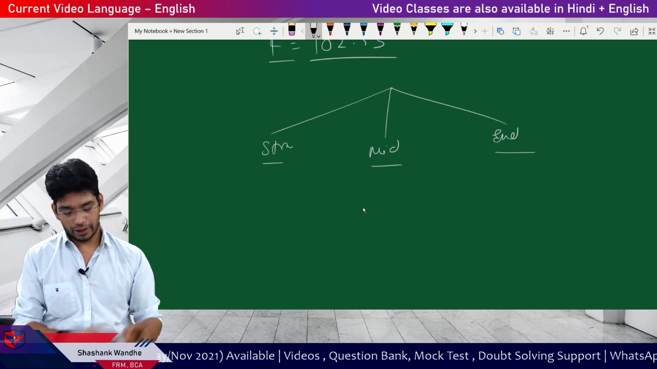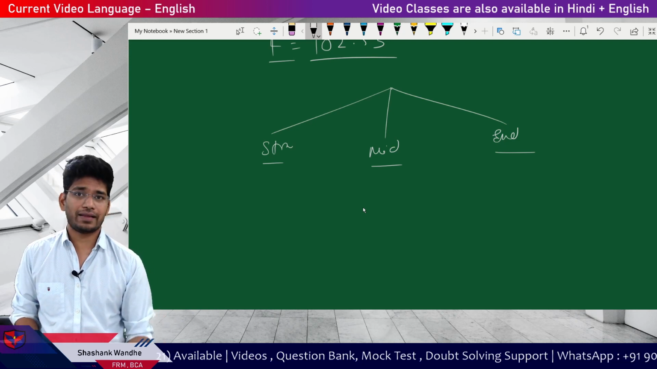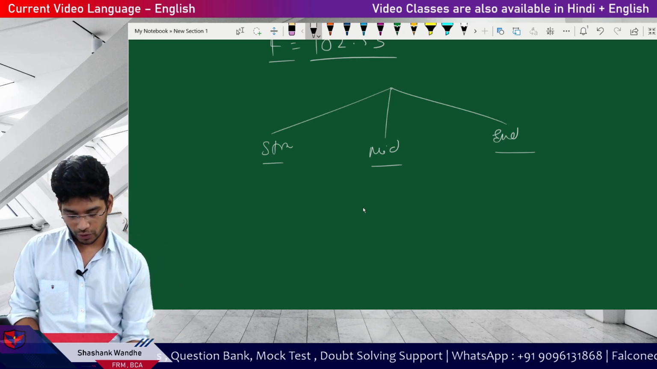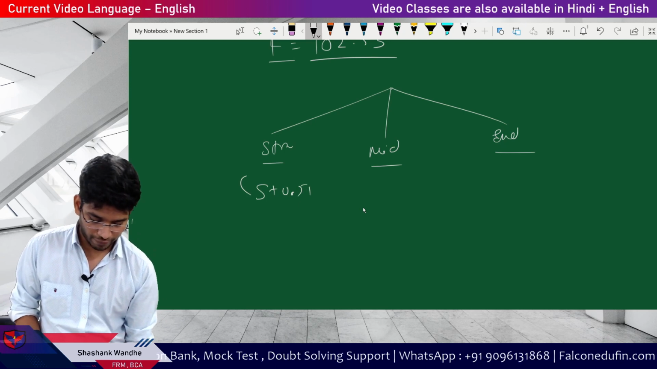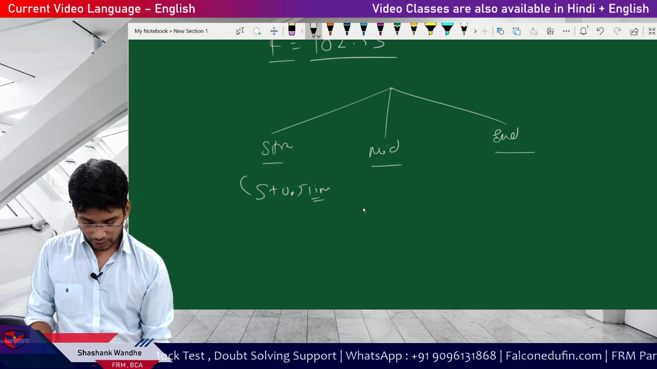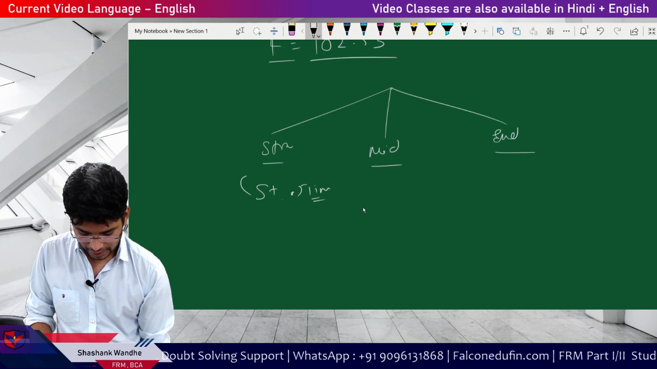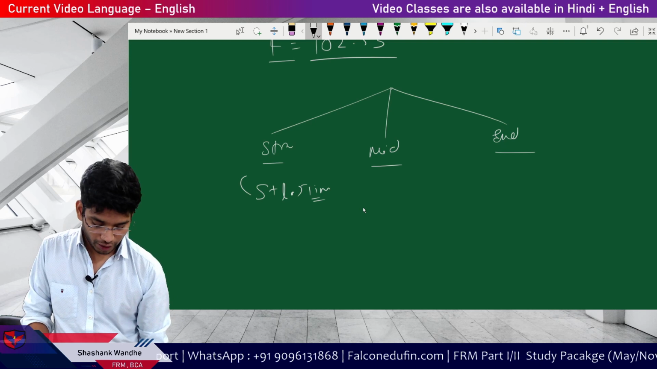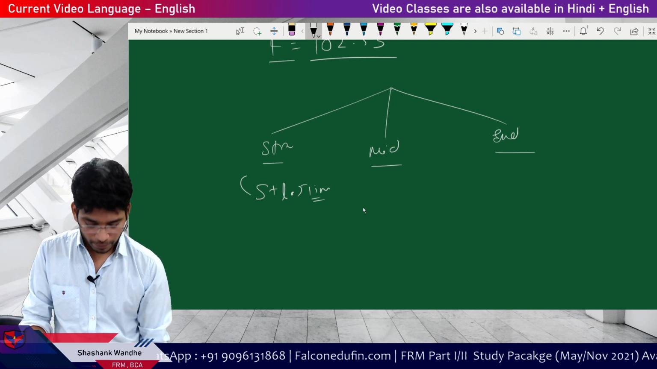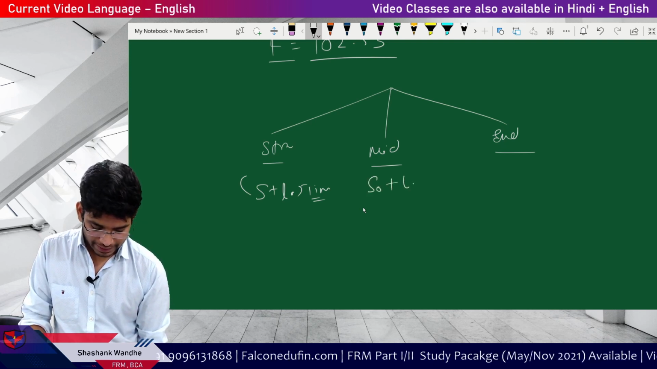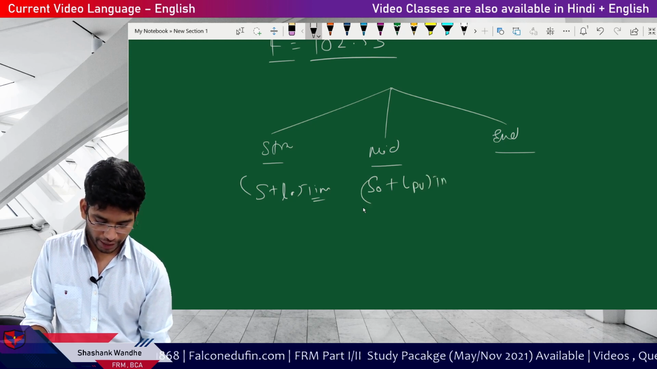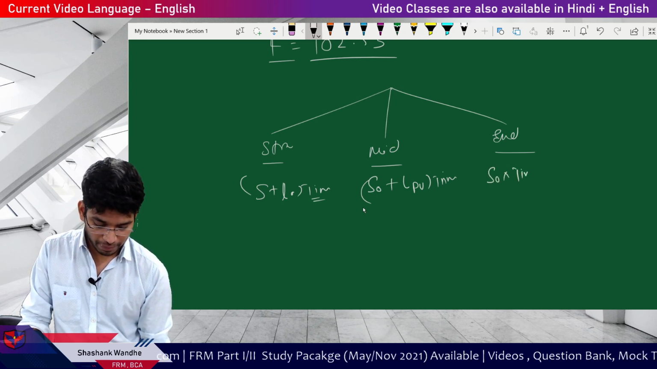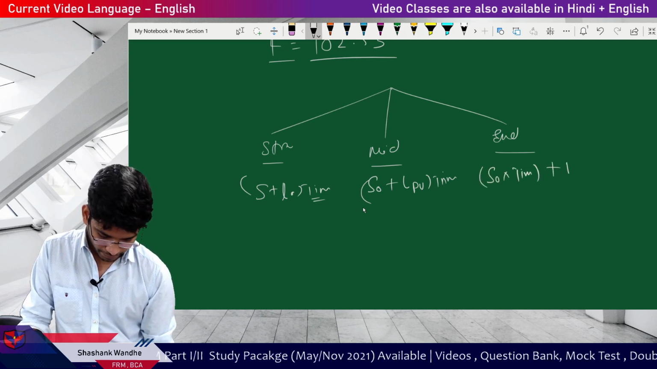Start, mid, end. If the lease is paid in the start of the period, that is, you collect lease in advance, then of course you will go with S plus lease and then time value of impact, right? If it is paid in the mid, then you will calculate lease present value, S0 plus lease present value, and then you will impact it with the time. And if it is paid in the end, then S0 multiplied by time impact, then add lease.